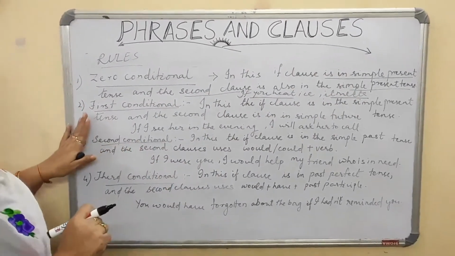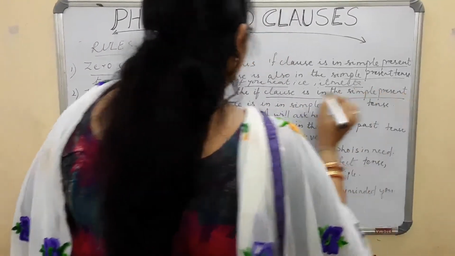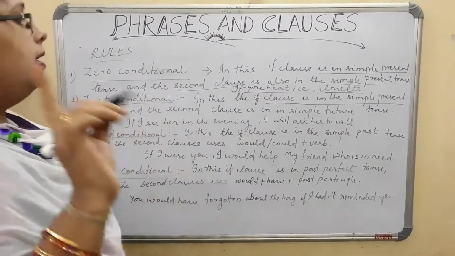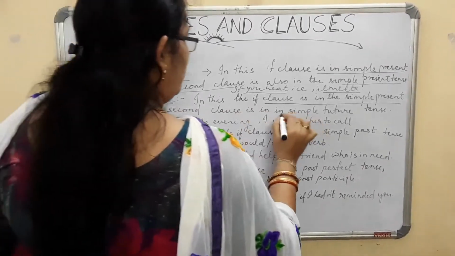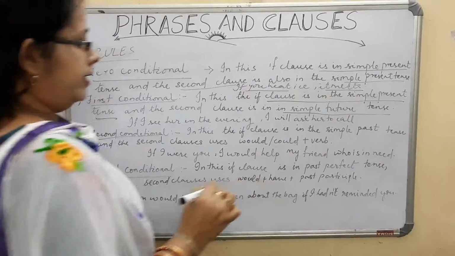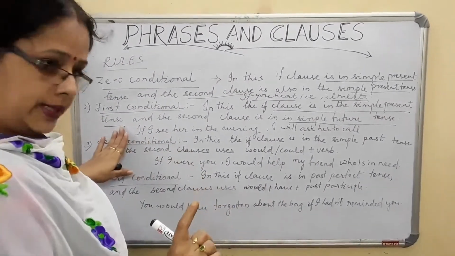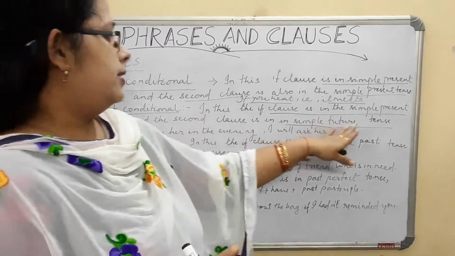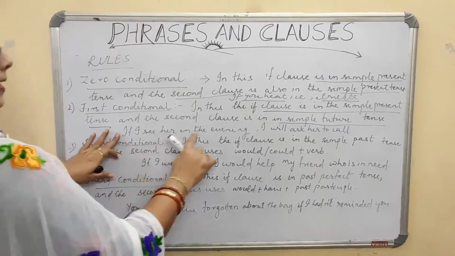Now, first conditional we are coming to. In this, the if clause is in the simple present tense. Remember, the if clause is in simple present tense and the second clause is in simple future tense. The first part, the if clause, is in the simple present tense and the second clause is in simple future tense. For example, if I see her in the evening.